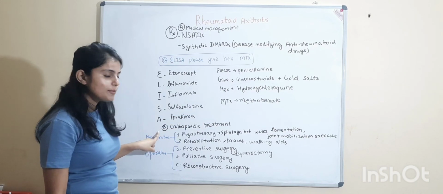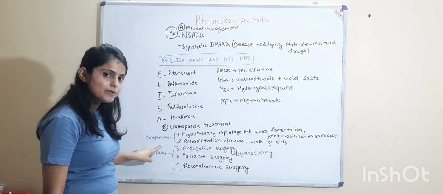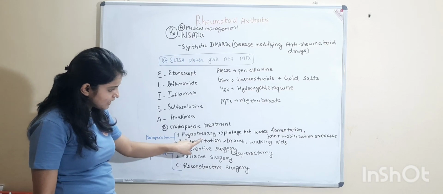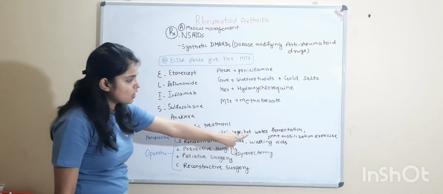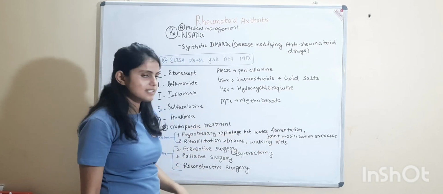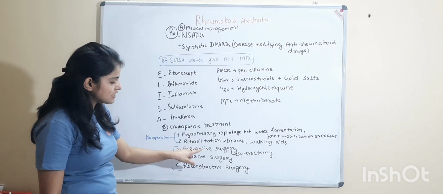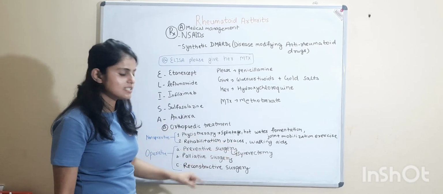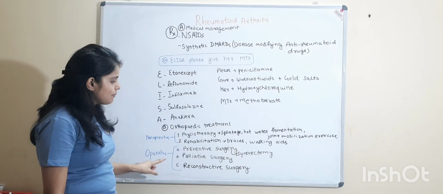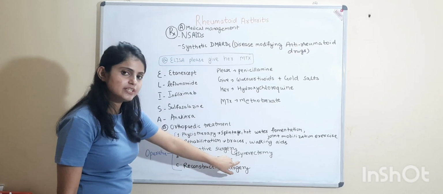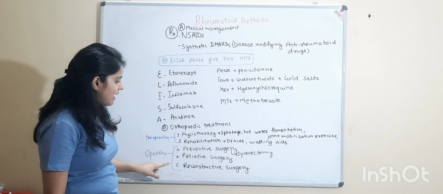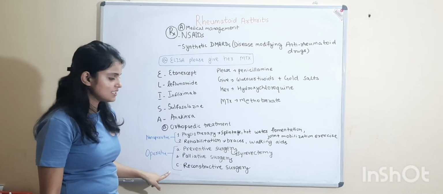And for the orthopedic treatment, we have non-operative therapy like physiotherapy, in which splint, hot water fomentation and joint mobilization exercise are done. Rehabilitation, in this braces and walking aids are given. Operative therapy, preventive surgery, synovectomy of the wrist joint is done. Palliative surgery and reconstructive surgery are done.